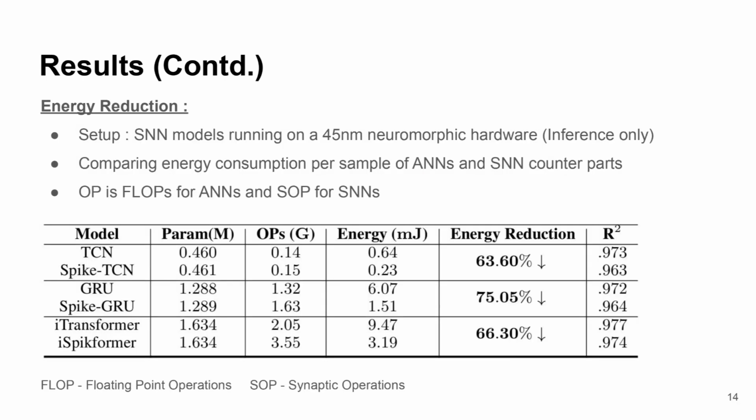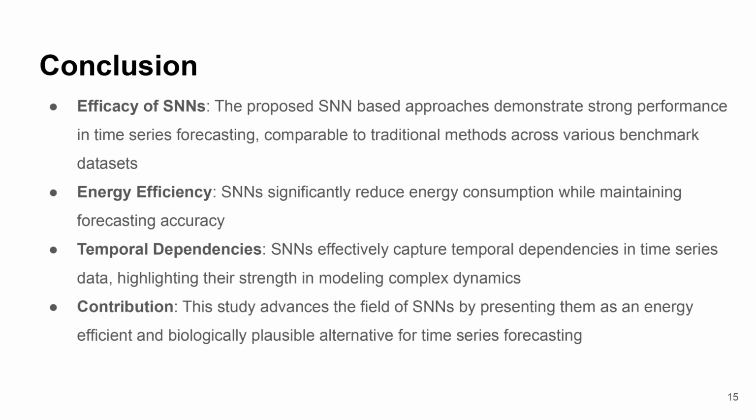Energy reduction. Here the SNN models will be running on 45 nanometer neuromorphic hardware, which has been specifically designed to imitate our neurons. We will be comparing the energy consumption per sample of ANNs and SNN counterparts. OP in the table is in FLOPs for ANNs and SOPs for SNNs. FLOP stands for floating point operations and SOP stands for synaptic operations. We can see SNNs consume significantly less energy than their ANN counterparts, with an average reduction of approximately 70%.